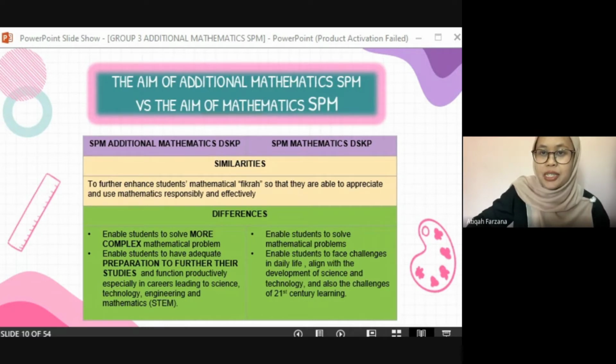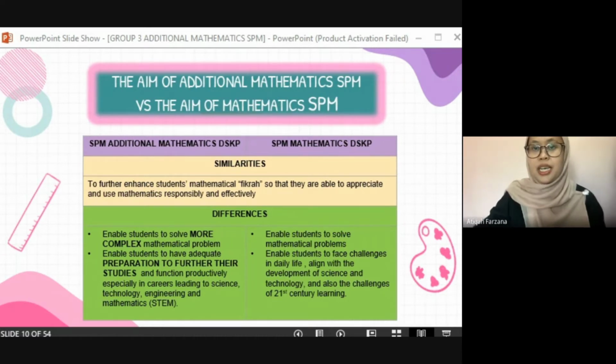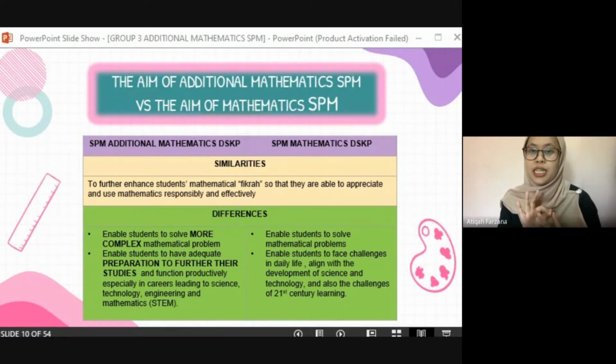And the second difference for both the DSKP is that the additional mathematics DSKP enables students to have adequate preparation to further their studies and to function productively, especially towards careers that lead to these STEM educations. Meanwhile, the mathematics DSKP focuses more on enabling students to face challenges in daily life, aligned with the development of science and technology, and also enabling students to face the challenges of the 21st century.